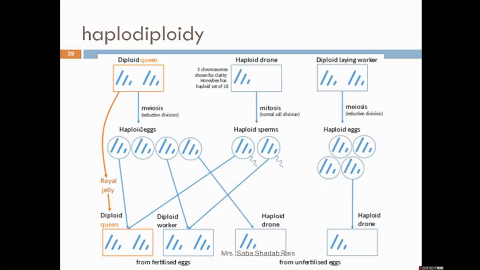In Drosophila also the chromosomes are involved, it is also a chromosomal mechanism only, but it is a very special mechanism and it has special characteristics. Autosomes as well as the sex chromosome play a role in deciding sex. So next lecture we will be talking about sex determination in Drosophila.